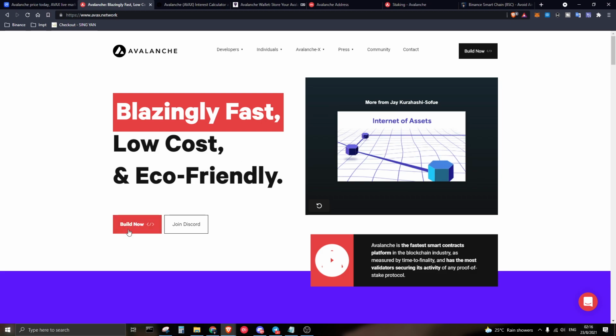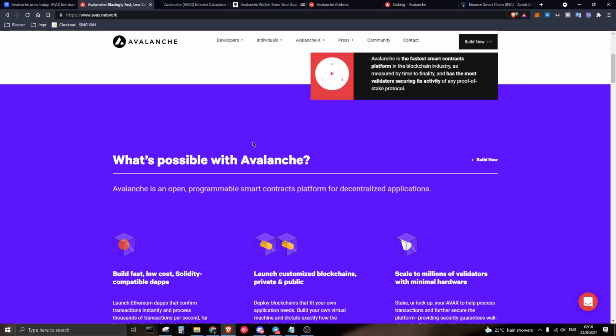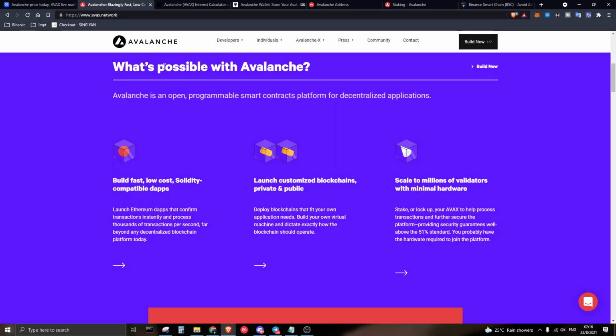What they want is for people to build on the Avalanche ecosystem, which is quite interesting to understand. So what is possible with Avalanche? Basically it's an open programmable smart contract platform for decentralized applications.